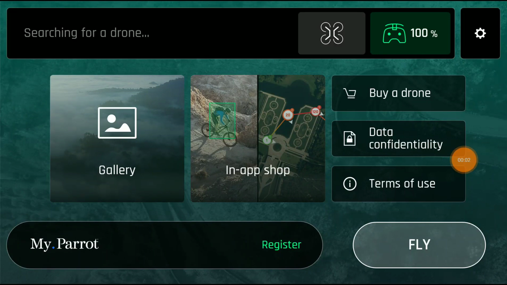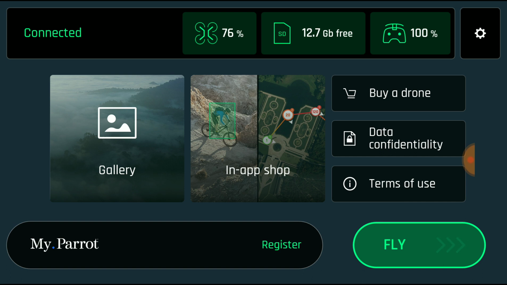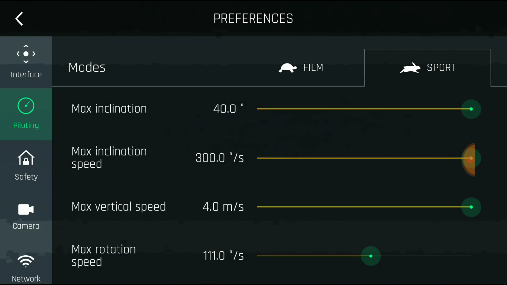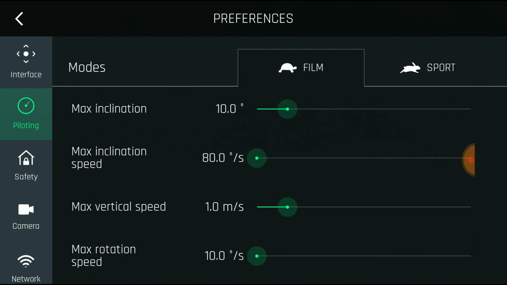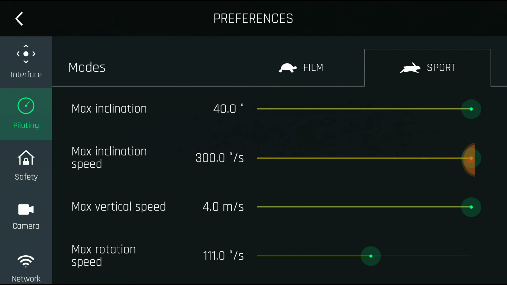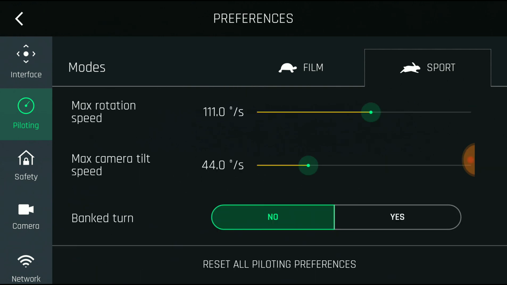Alright guys, I'm going to show you a quick tutorial of the app. Settings buttons, what's in the settings buttons, the different modes. You can change how you want for filming. I don't like this mode, it's a little too slow even for filming. And then sport mode, which I basically have turned all my stuff up. I haven't used bank turn yet because I haven't flown in a big enough area.